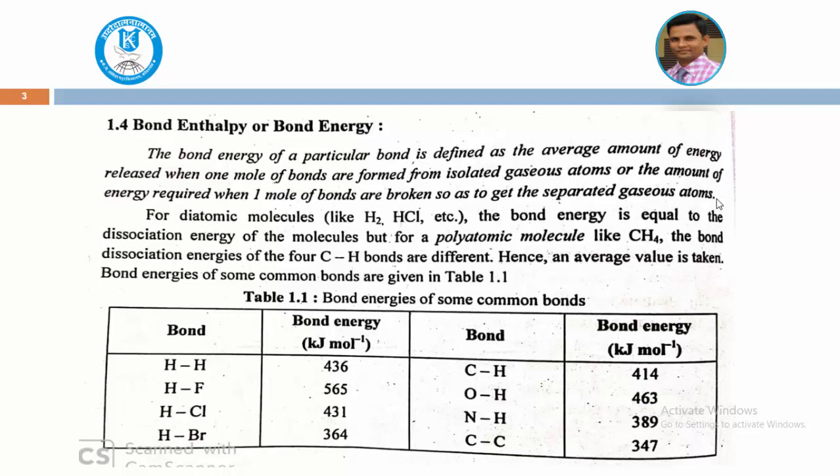Whenever you want to break one mole of bonds, you require energy, and whenever one mole of bonds are formed, energy is released. So the bond energy is defined as the amount of energy released when one mole of bonds are formed from its isolated gaseous atoms, or the amount of energy required when one mole of bonds are broken into separated gaseous atoms. We have to remember this very clearly.